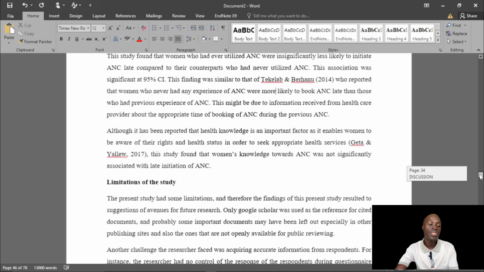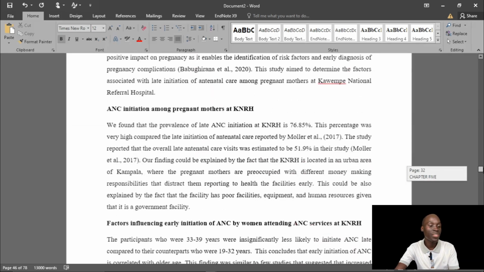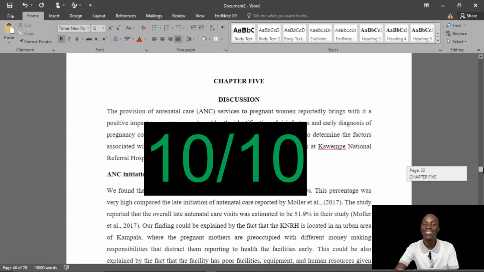Also, the person brought in limitations of the study. It's important you bring in what you think are the limitations of the research you're conducting. Also, it's under the research discussion. This was good. I'm going to give it 10 out of 10 in my opinion.